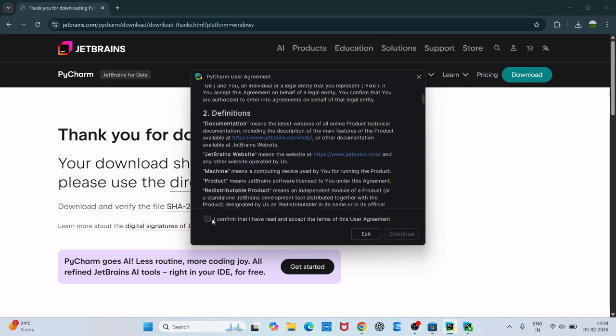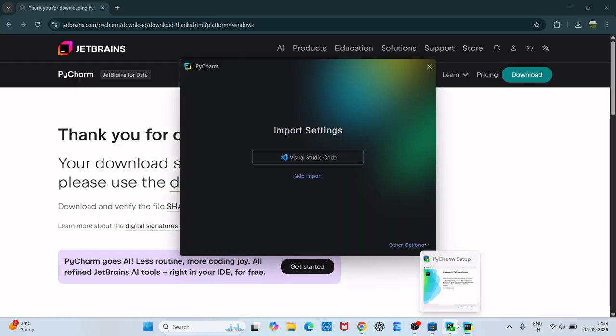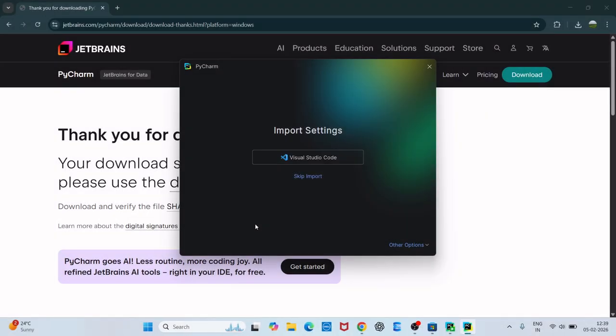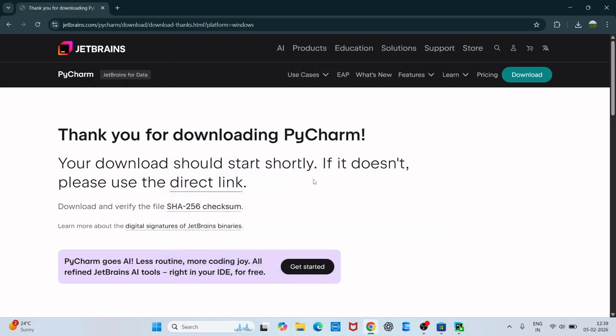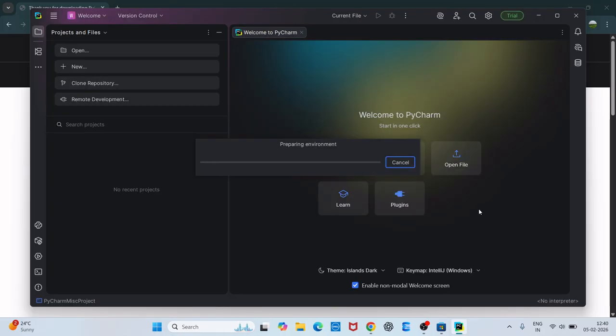Now you just click on I confirm. This is your user agreement. Click on continue. Don't send. Yes, click on yes. Just skip import for now. So this is done. If you want to make a new project, wait, let it load first.